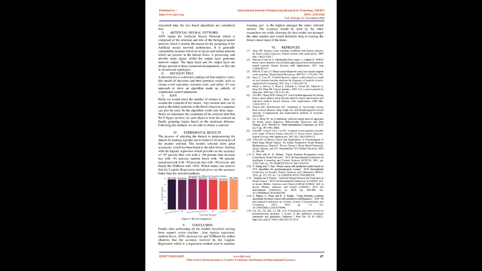For experimental results, the process of selecting the dataset to pre-processing the dataset for making a proper one to improve the accuracies of the models selected. The models selected show great accuracies, which has been listed in the table below. Starting with the logistic regression, which provides us the accuracy of 97%, then SVM with 96%, then decision tree with 91%, random forest with 96%, neural network with 95%, KNN with 94%, and finally the XGBoost with 96%. Which makes one observe that the logistic regression method gives out the accuracy better than the selected methods.